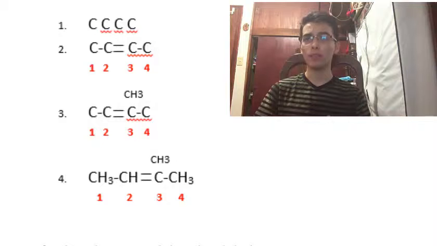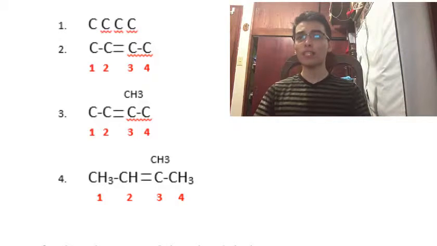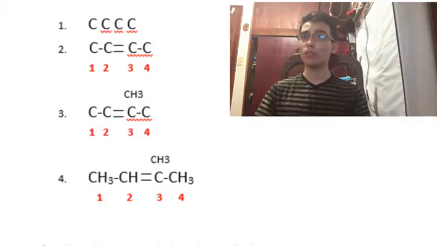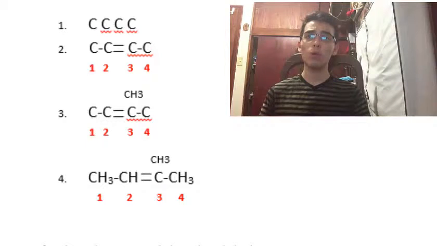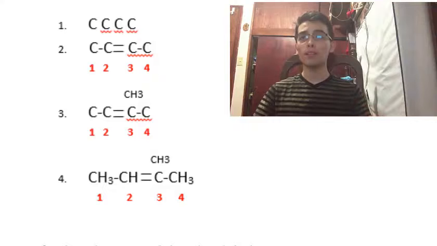So the 1st carbon will need 3 more hydrogens. In the carbon 2 we need only 1 hydrogen. In the carbon 3 we have on the left side 2 bonds, and on the right side 1 bond, but the 4th carbon needs 3 more hydrogens to complete the 4 bonds.